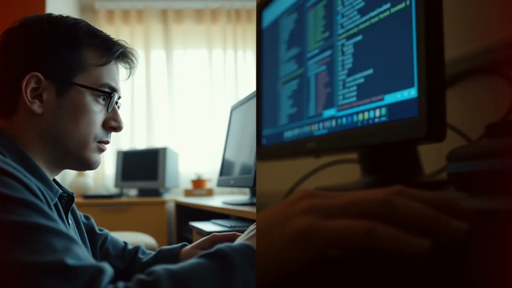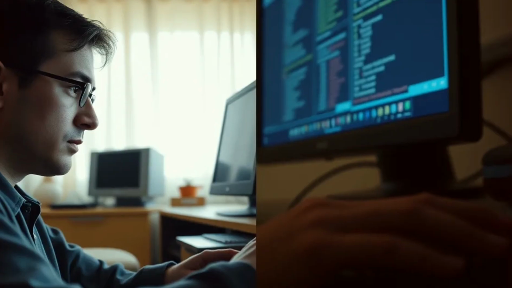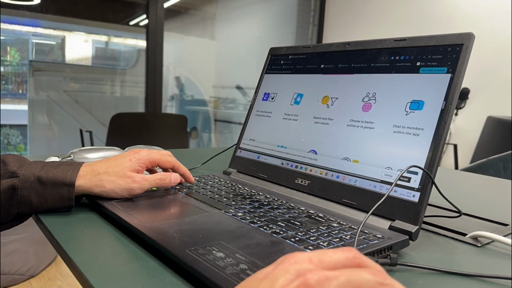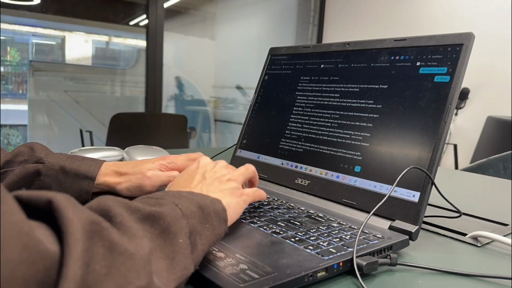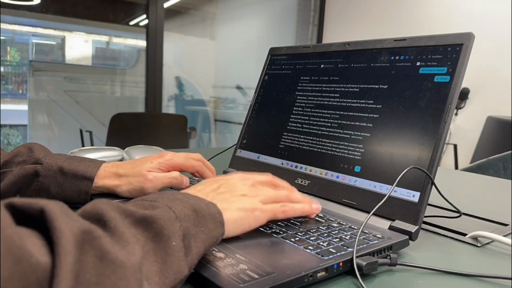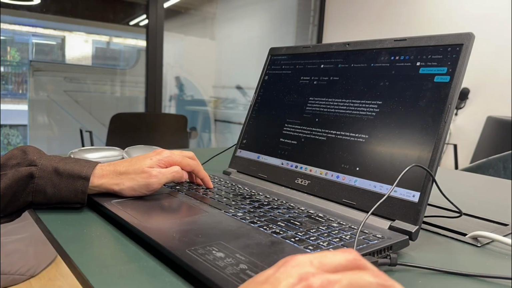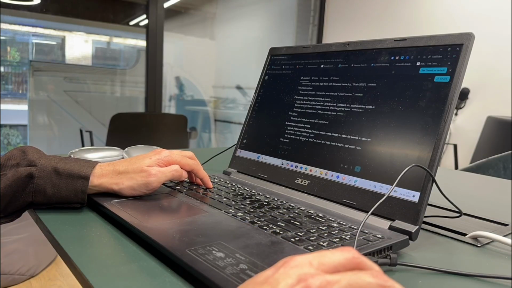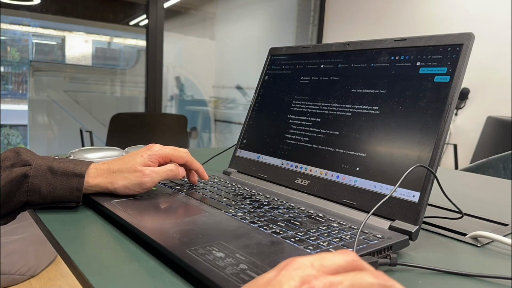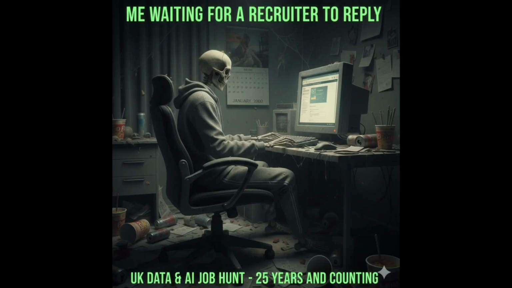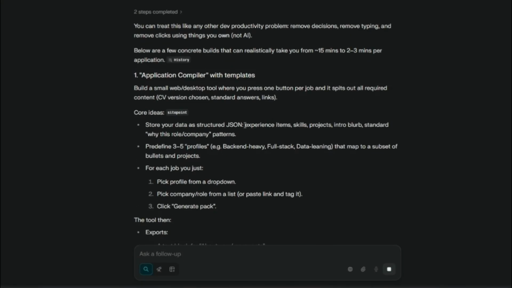So this idea came from there, and I wanted to reduce my time from 20 minutes to 2 minutes so that whenever I'm applying for a job and customizing my CV according to the job description, I can do it quicker and I can apply for more jobs as compared to what I am applying currently. If I keep on taking 20 minutes for a job, I'll have to wait at least 25 years for a job. So let's start with our research.